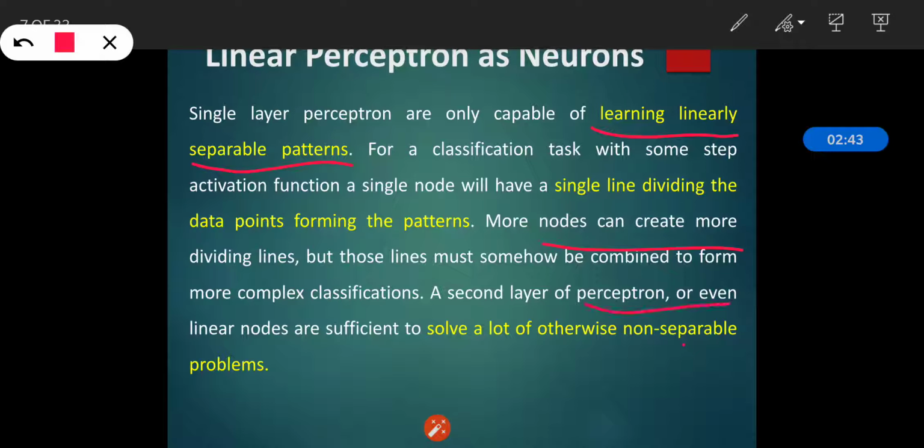A second layer of perceptrons, or even linear nodes, is sufficient to solve a lot of otherwise non-separable problems, meaning it can solve the separable problems as well as the non-separable problems. This is the single layer feed forward.